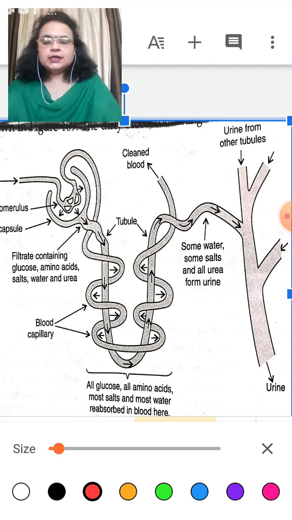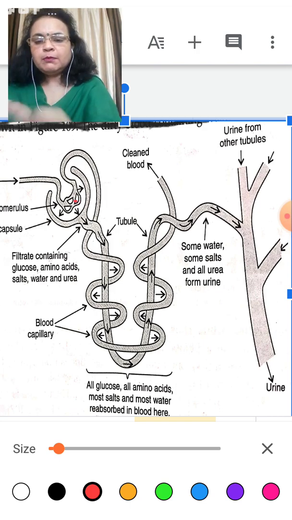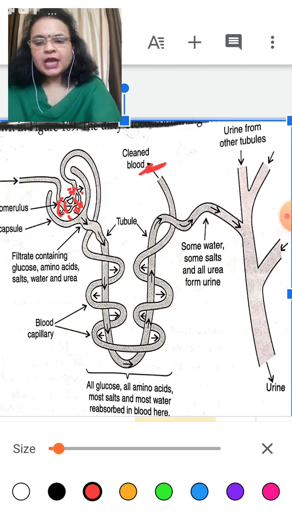I have told you that millions of blood capillaries are present in the Bowman capsule. One end of the blood capillaries is connected to a renal artery, and the other end of the blood capillaries comes out from the Bowman capsule.